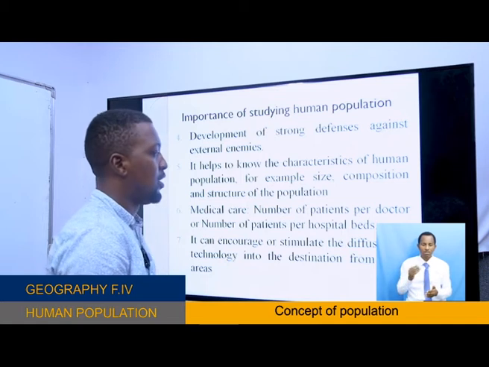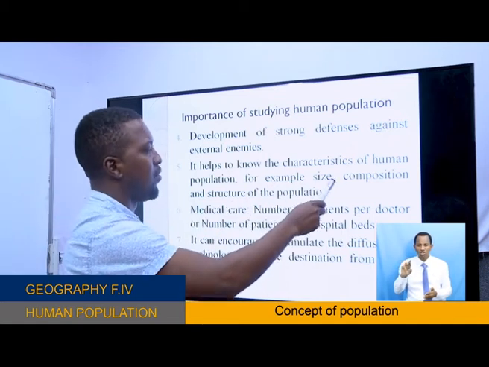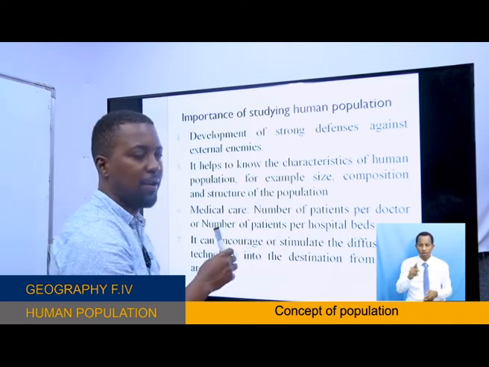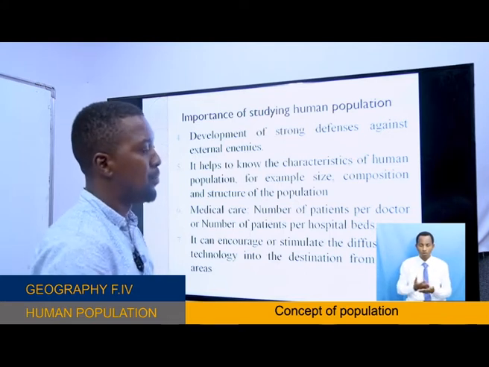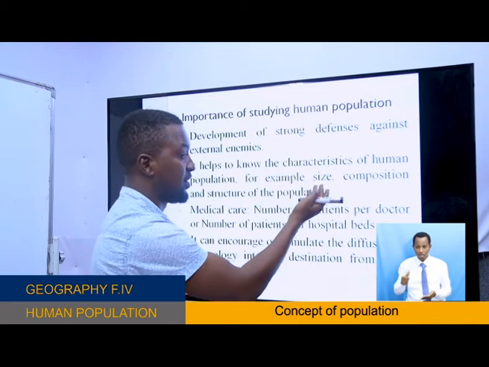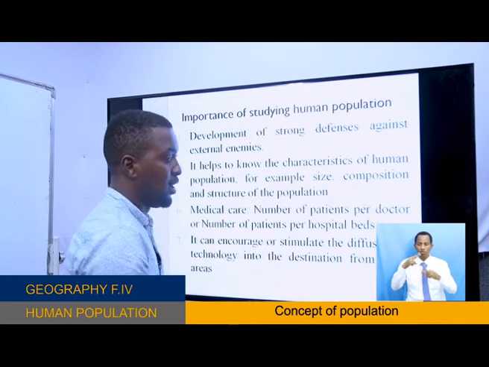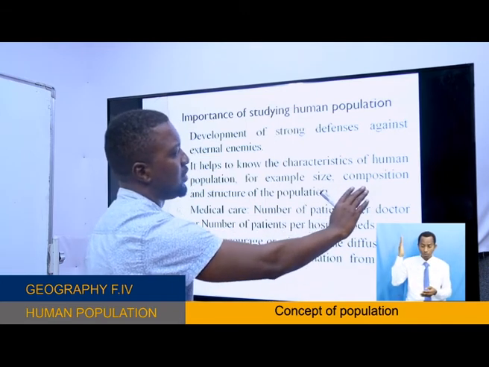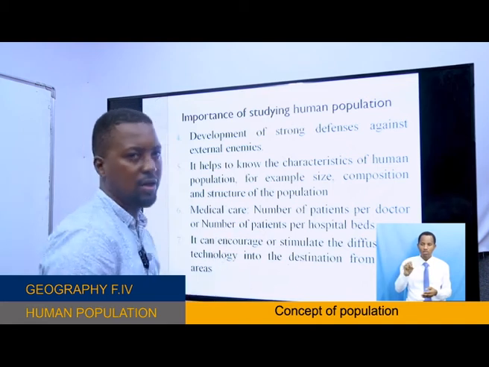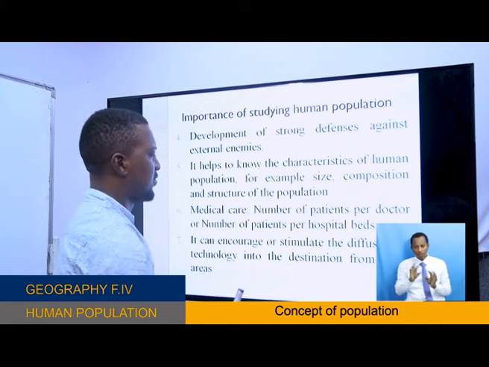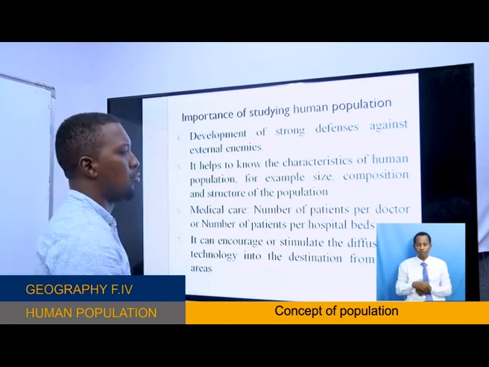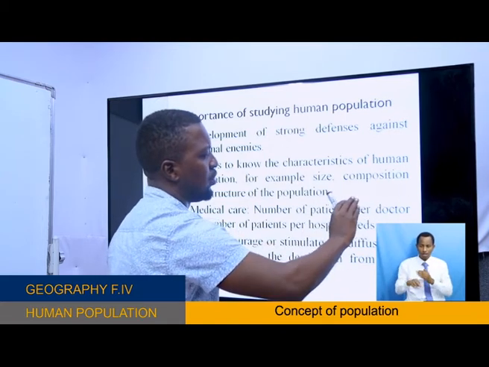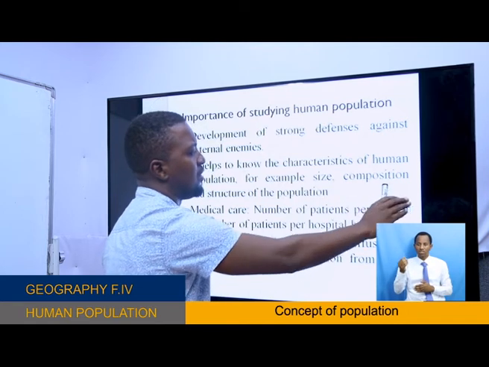Now, this helps to know the characteristics of human population, for example, size, composition, and the structure of the population. Knowing this knowledge of human population helps you to understand this, because we discussed it. What is the population size? We all know that at this moment, the population composition, even structure. And in structure, I said there is age structure, age and sex structure. And in composition, we have different things, like education level, marital status.